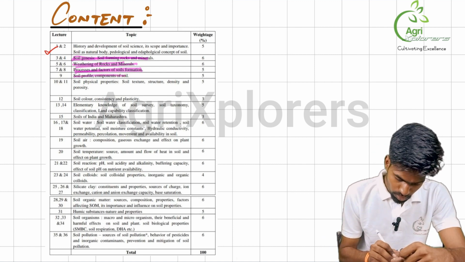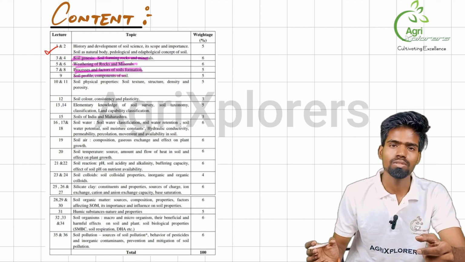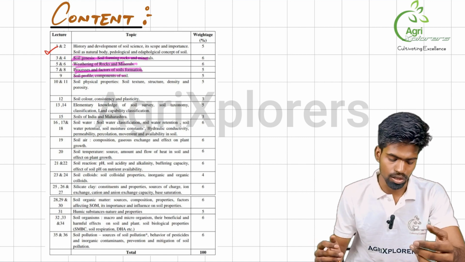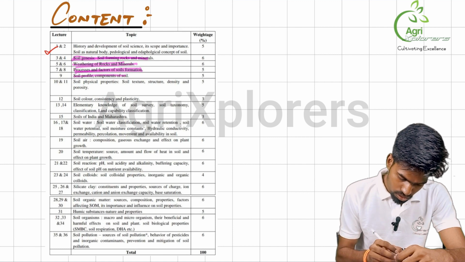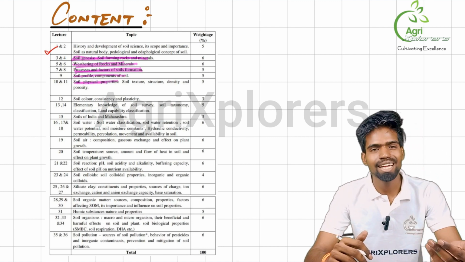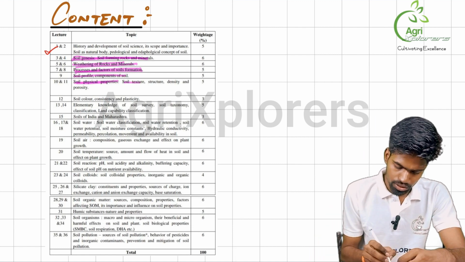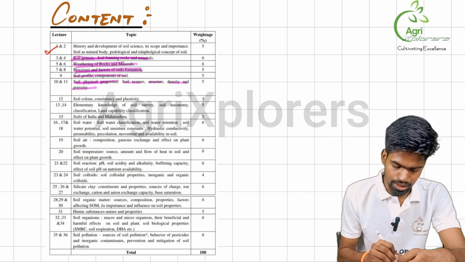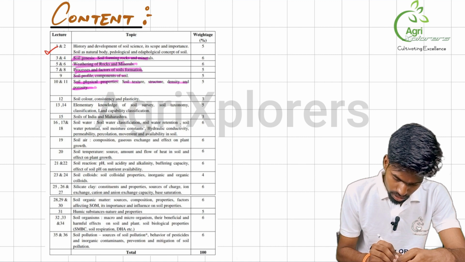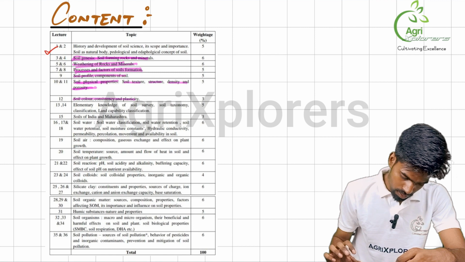We will be learning soil profile and components of soil, that is, what soil is composed of. There must be some materials, some minerals that compose soil. We will be learning about that, as well as soil physical properties. What are the physical properties that we can see and touch as well as feel? So we will be learning about soil texture, structure, density and porosity. These are the physical properties we will be learning about. As well as soil color, consistency and plasticity of soil.